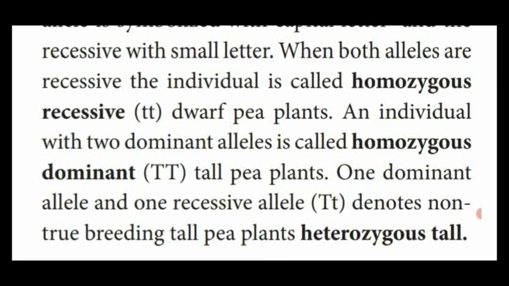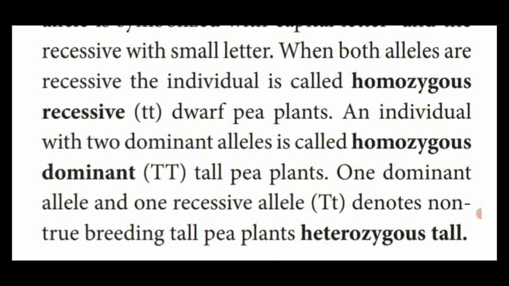So whatever dominant allele is present in the hybrid, those hybrids express only the dominant character, not the recessive character.